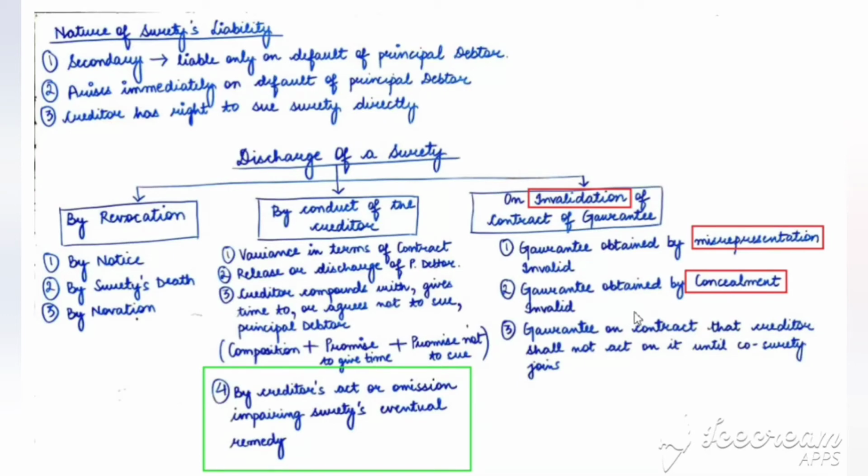Guarantee on the condition that the creditor shall not act on it until a co-surety joins. So it means that if the surety has put up a condition that the contract will become valid only when another person as co-surety joins in, then if that person has not joined in, that contract is not valid and the surety is automatically discharged from that contract of guarantee.